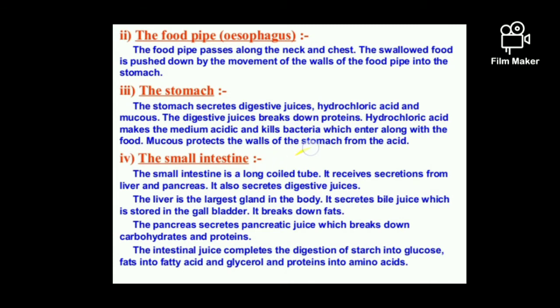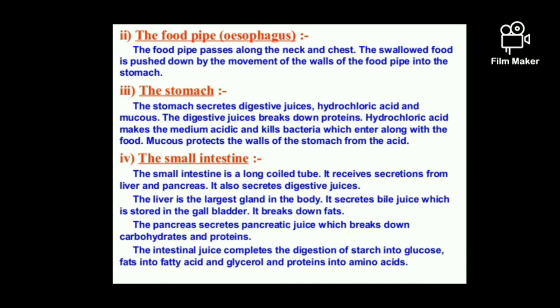Now another is the small intestine. The small intestine is a long coiled tube, and in it there is a digestive juice called bile juice. The liver is the largest gland in the body, and it secretes bile juice. The main function of bile juice is to break down fat.